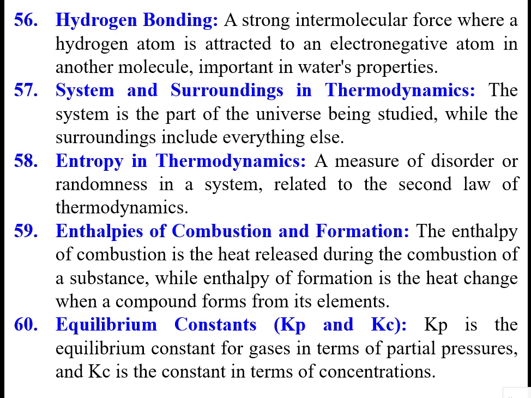From a thermodynamic point of view, there is a system, there is surroundings. If you consider one system, for example, the human body is a system we are observing. The surrounding is the other part of the universe. So from the thermodynamic point of view, the universe is divided into two categories. One is the system, which is under observation. The surroundings, which is the part of the universe other than the system.